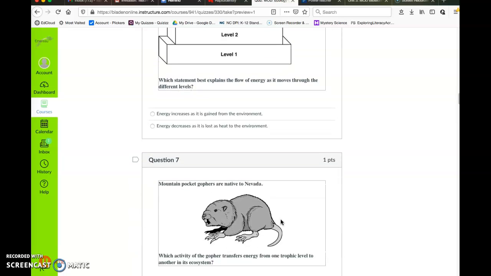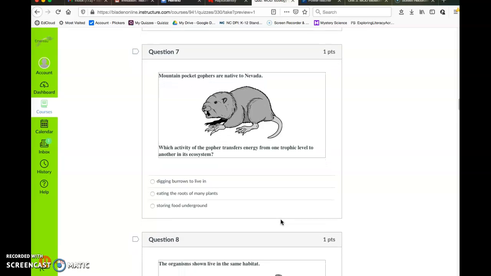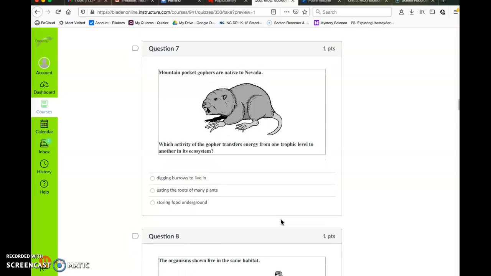Question number 7. Mountain pocket gophers are native to Nevada. Which activity of the gopher transfers energy from one trophic level to another in its ecosystem? Digging burrows to live in, eating the roots of many plants, or storing food underground.